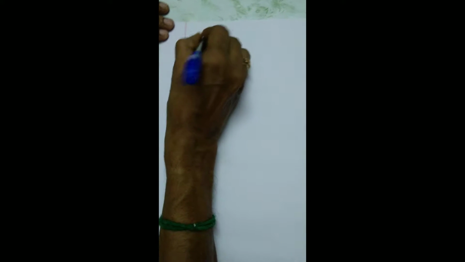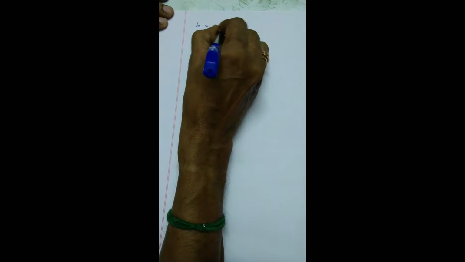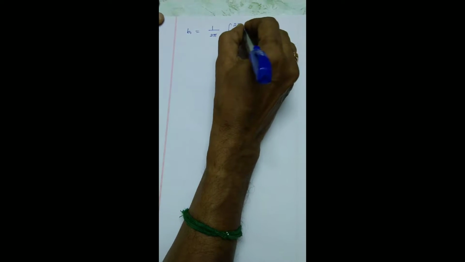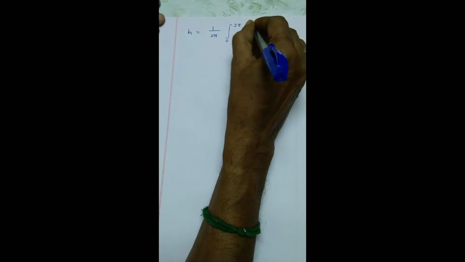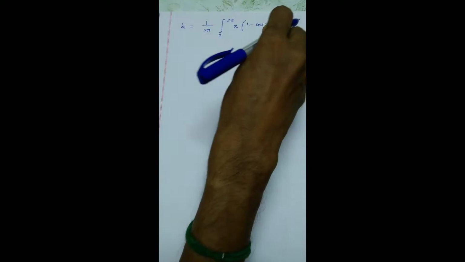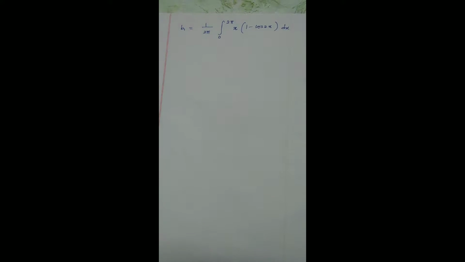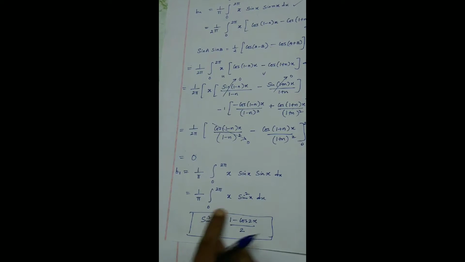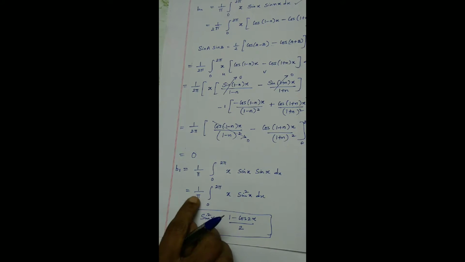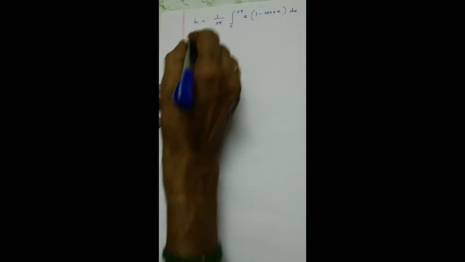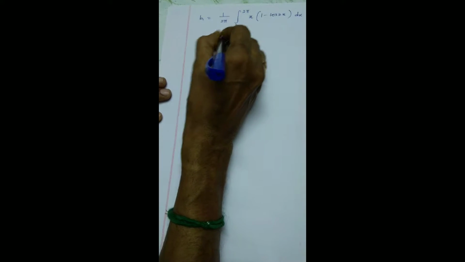So B1, I'll repeat: 1 by 2 pi, integral 0 to 2 pi, x times (1 minus cos 2x) dx. You know very well the last result we ended up with: 1 by pi, integral 0 to 2 pi, x sine square x dx. I am using this trigonometric formula. I am taking out 2 only, replacing the numerator with 1 minus cos 2x after taking out 1 by 2 common. Okay. Now I am going to split up the problem into simple form.